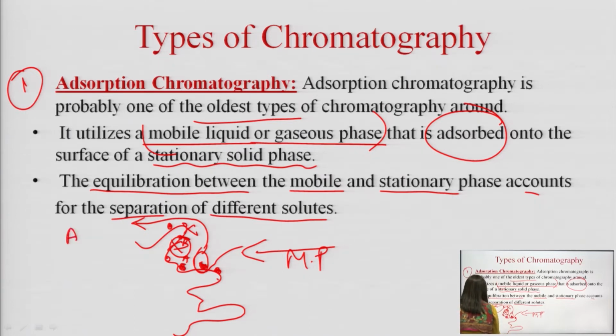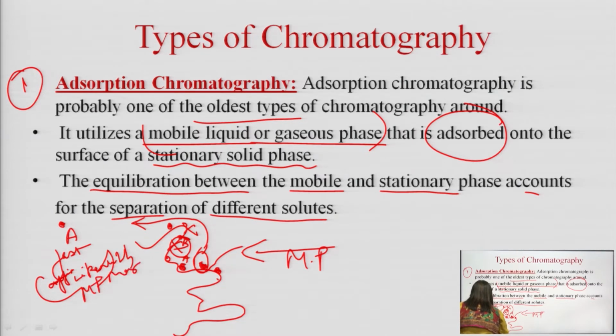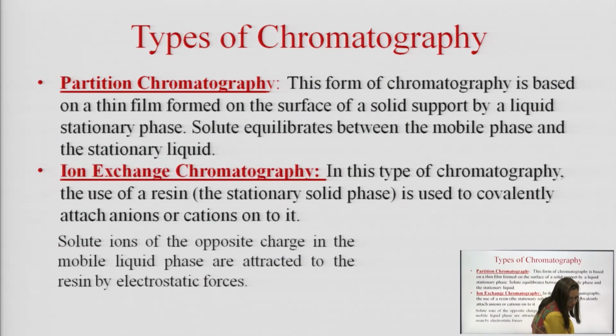So, A would be eluted fast, as it has more affinity with the mobile phase and less affinity with the adsorbent or stationary phase. Depending on this, the separation of the solute takes place.